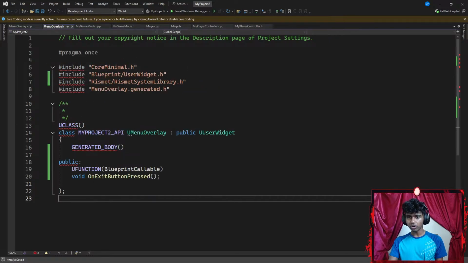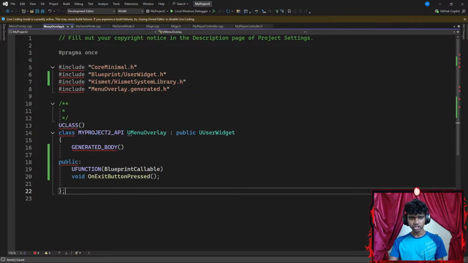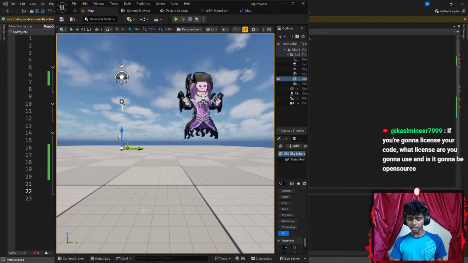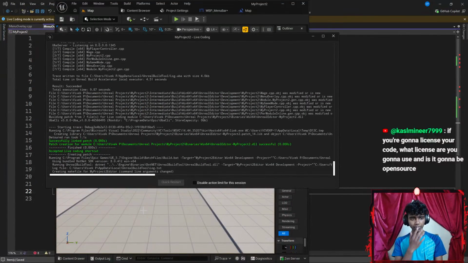Now if I were to save the code here, go to my Unreal Engine real quick, and press Control Alt F11 to compile my code, let's see what happens.